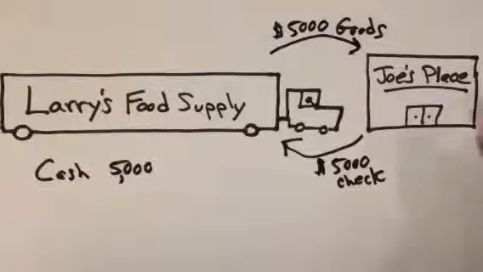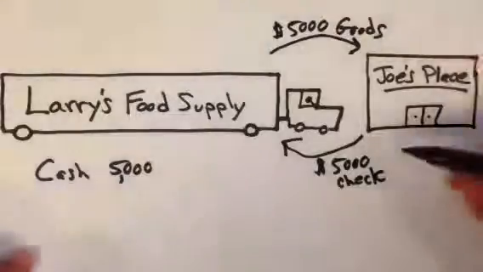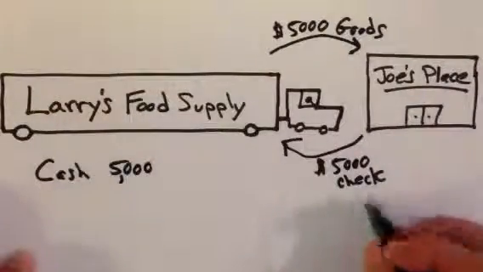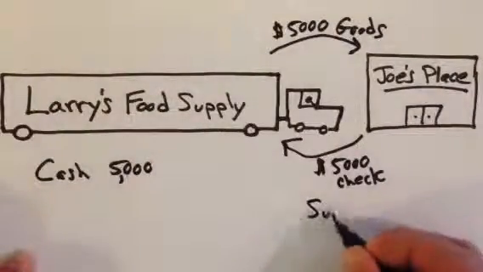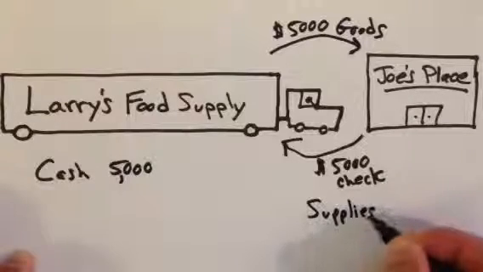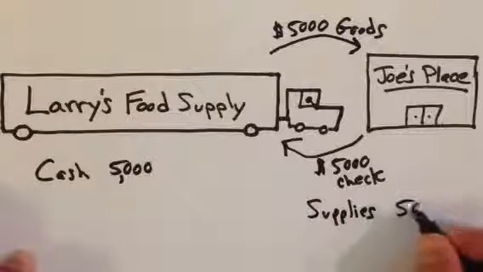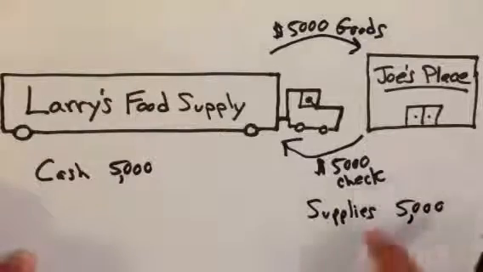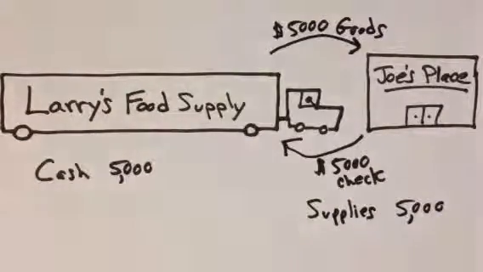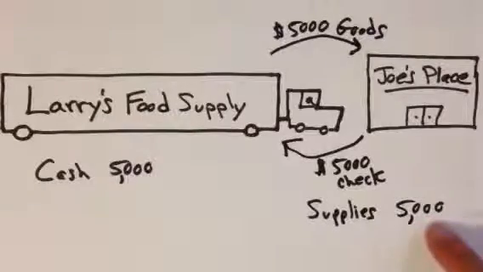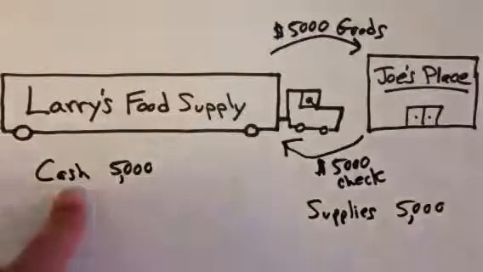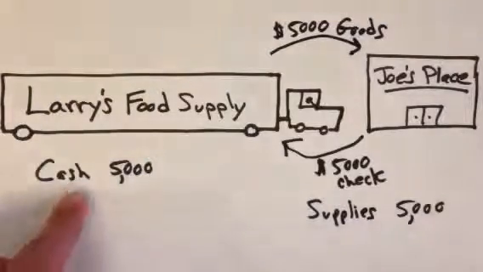Now, what about Joe? What's he going to record? Well, he received $5,000 worth of goods, $5,000 worth of supplies. So on his records, maybe he records this as, we'll use the term supplies. We'll call the account supplies. And he records $5,000. Now, maybe he didn't call it supplies. Maybe he called it inventory or food supplies. Regardless, this is an asset account, and he's recording that he has received $5,000 worth of supplies that he now has, and I've got $5,000 worth of cash recorded.